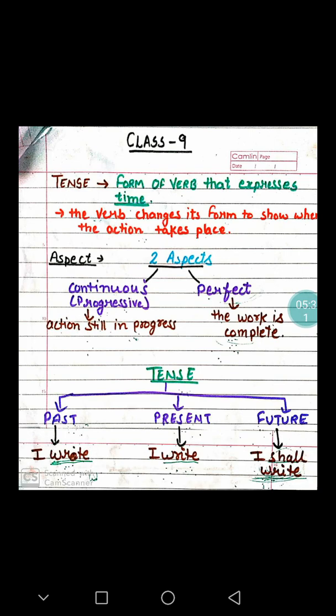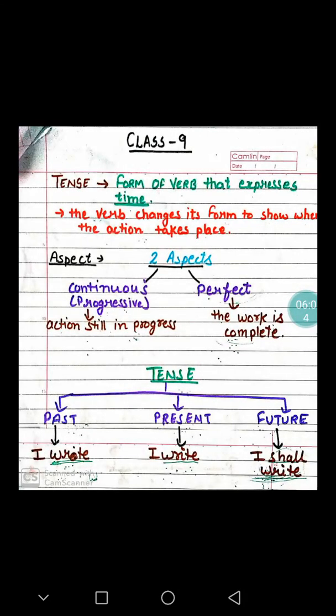Present is now. What is happening at present? What is happening currently in my life or my school or my world? What is future? Future is the time that is yet to come. I don't know how it is going to be. There is a sort of uncertainty relating to the future tense.